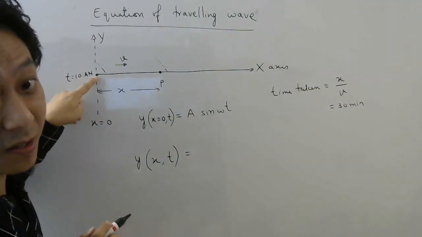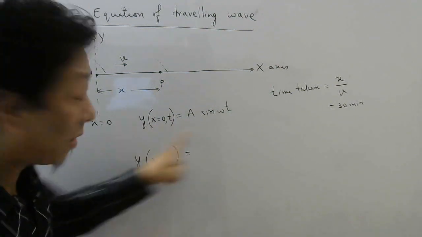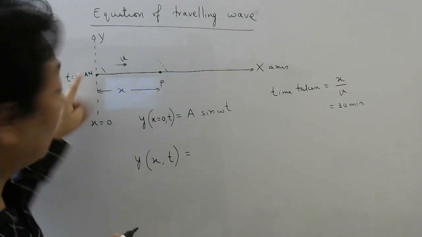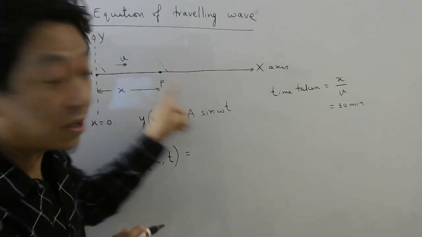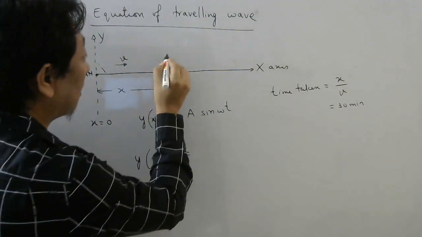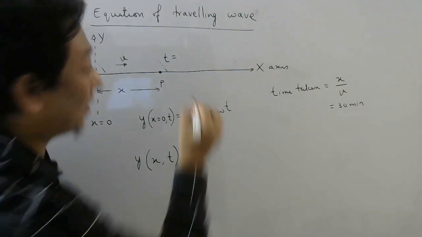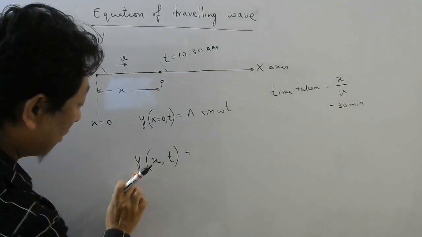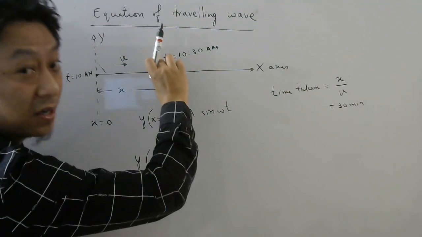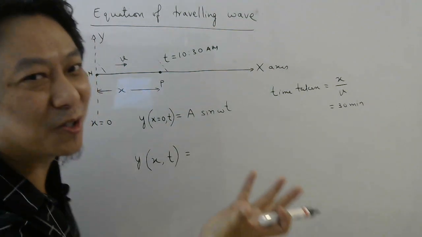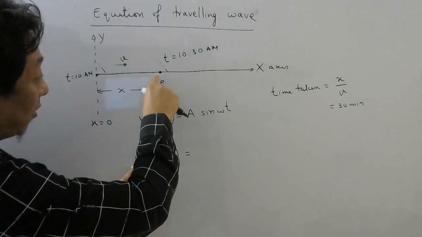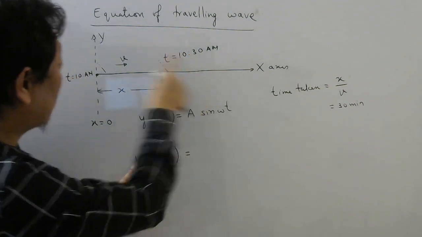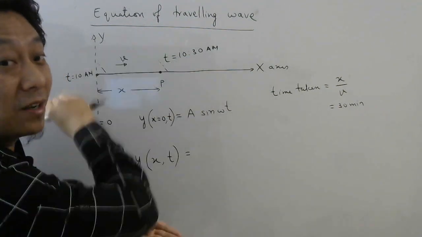So if this disturbance at x equal to 0, remember, given by this formula, or displacement, was created at 10 a.m. and it took 30 minutes to reach here, then this disturbance will reach here at what time? 10:30 obviously. Right? That means if you want to know the displacement, right now I'm calling it disturbance also, of this particle at 10:30, then that disturbance was created here. At what time was it created?